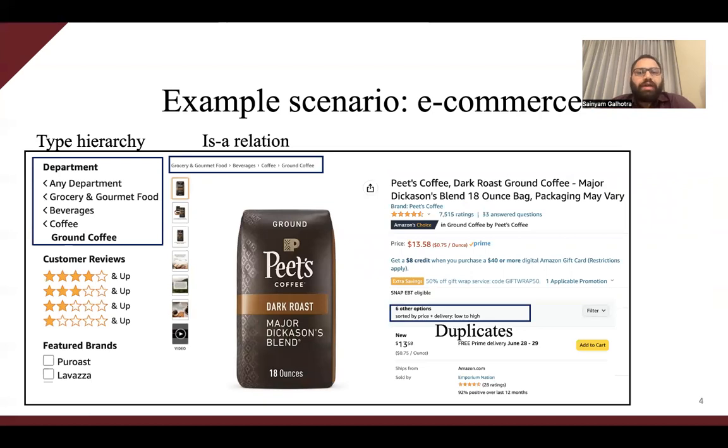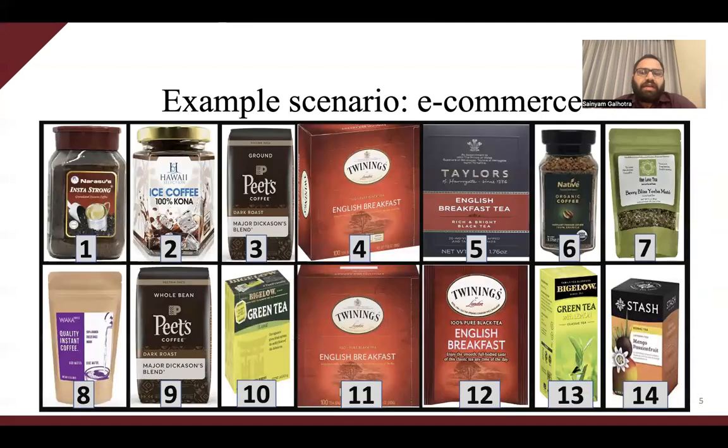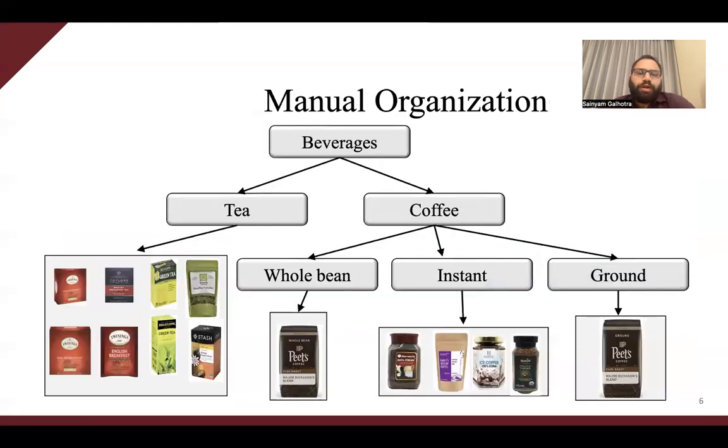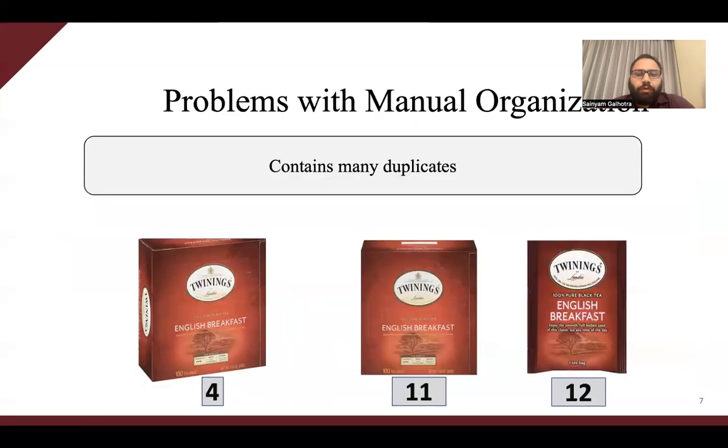Now, Bob wants to organize the products that he has in his store. So what he does is he goes over all products, takes a picture of every beverage and creates a table with title, price, brand information, and the pictures. Now, Bob has a list of all products that he wants to show on his website. To organize the website, he manually comes up with a hierarchy and assigns each product to a category in that hierarchy.